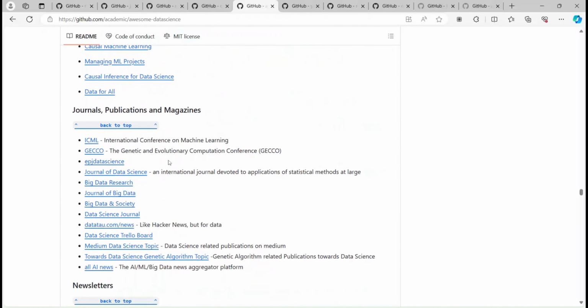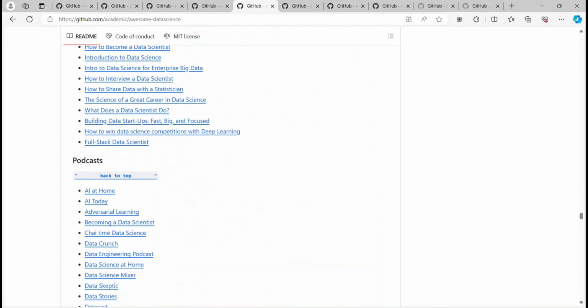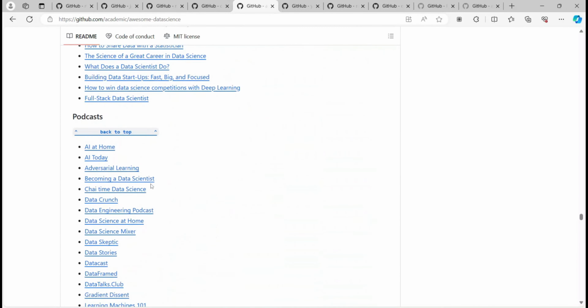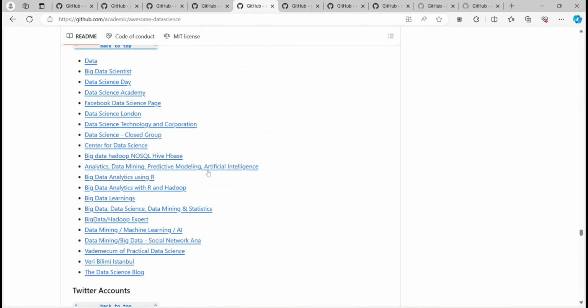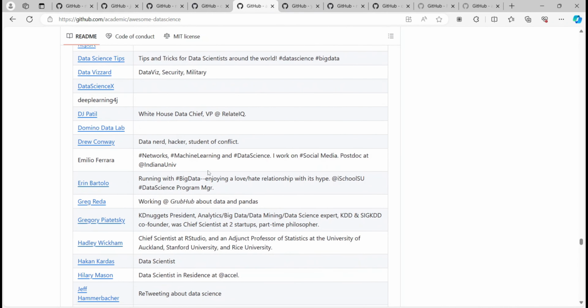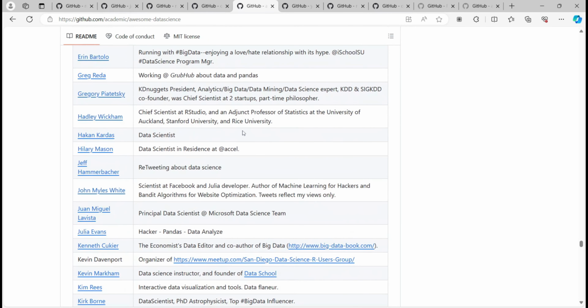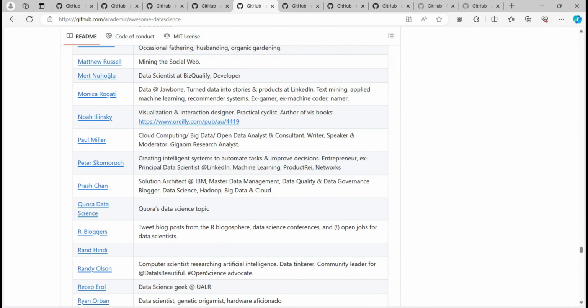They have listed books, journals, and all those things. Podcasts are also there, right? So if you want podcasts related to data science, YouTube channels and all those things. Facebook accounts, Twitter accounts to follow people who are into data science. So it's a pretty big GitHub repo, and I will really suggest you all to explore this.